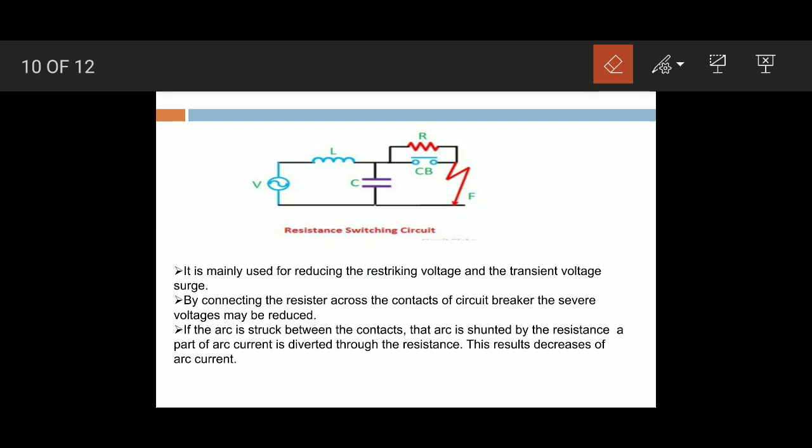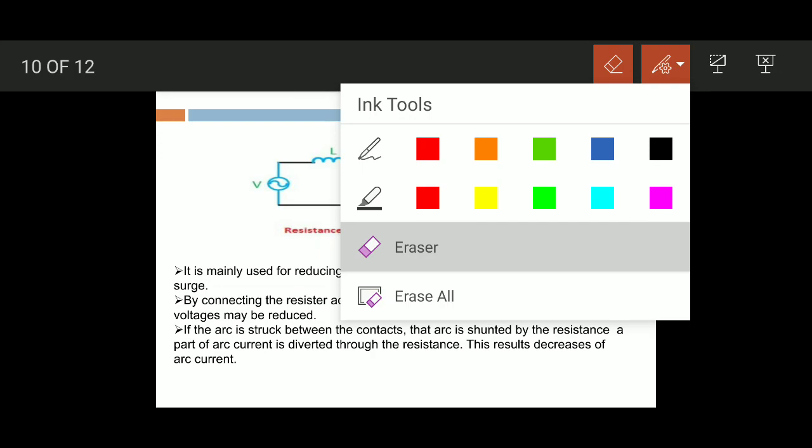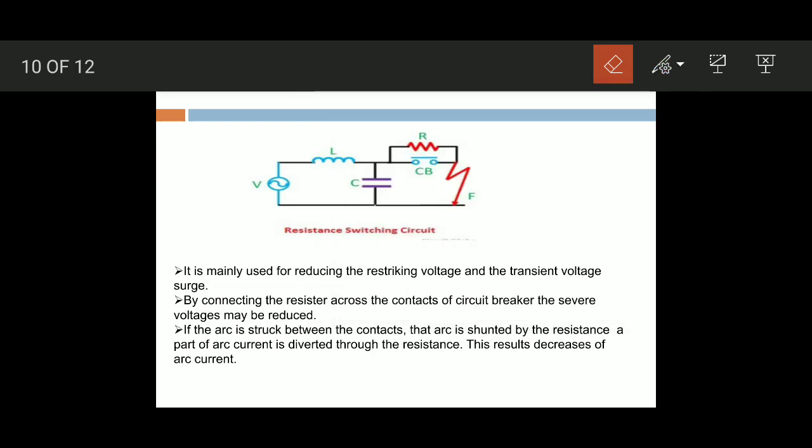With the arc shunted by the resistor, a part of the arc current is diverted through the resistance. The result decreases the arc current and increases the rate of deionization of the arc.